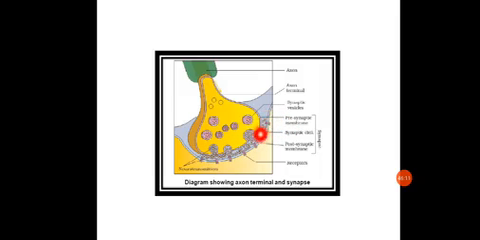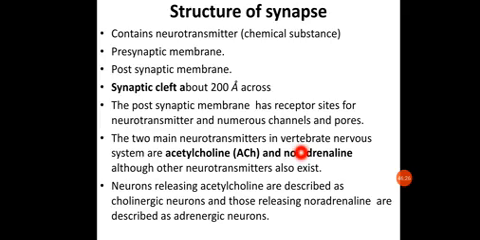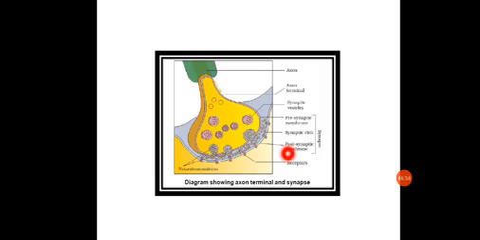So this junction between this region, where this blue color region is forming a cleft in between these two cellular parts, is called the synaptic cleft. What is the synaptic cleft? Synaptic cleft is the space. It's about around 200 angstrom across, and it's the space present between the dendrite and the axon terminal.